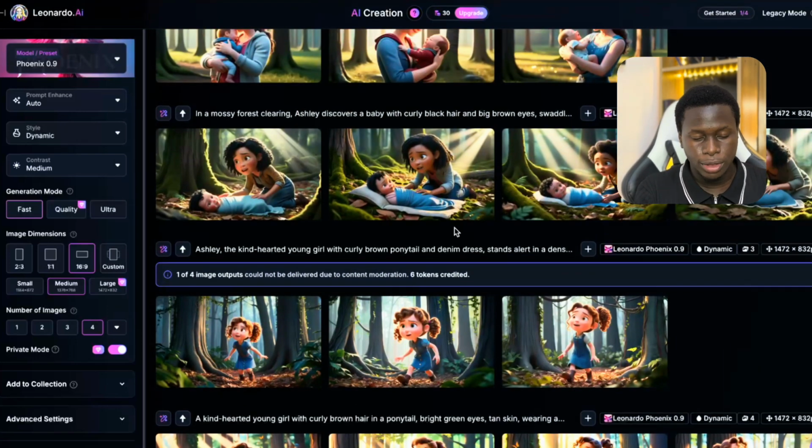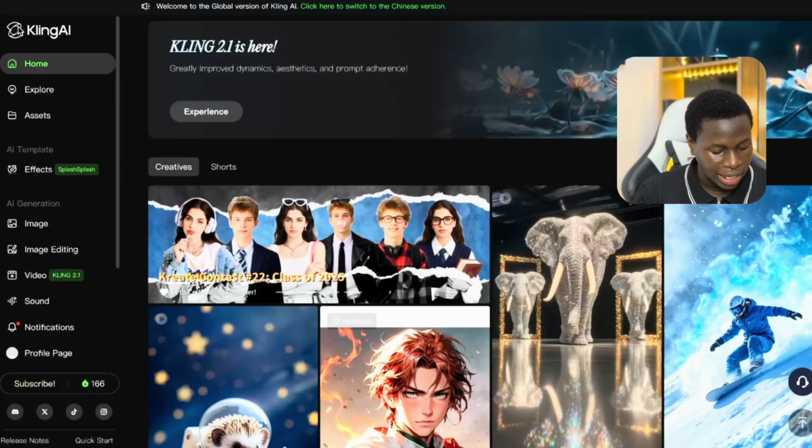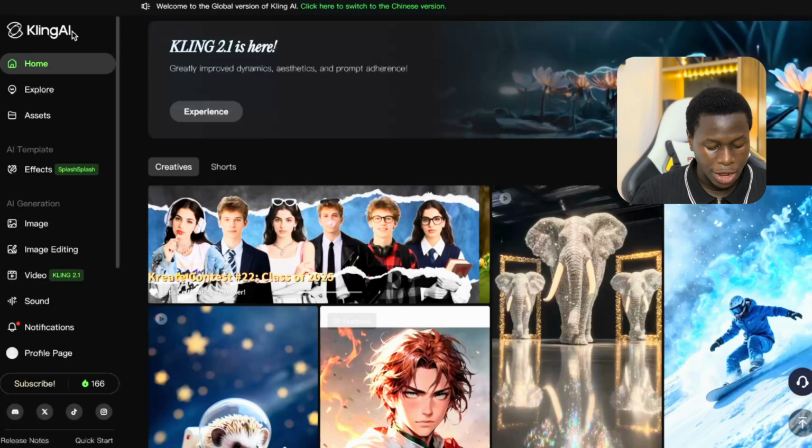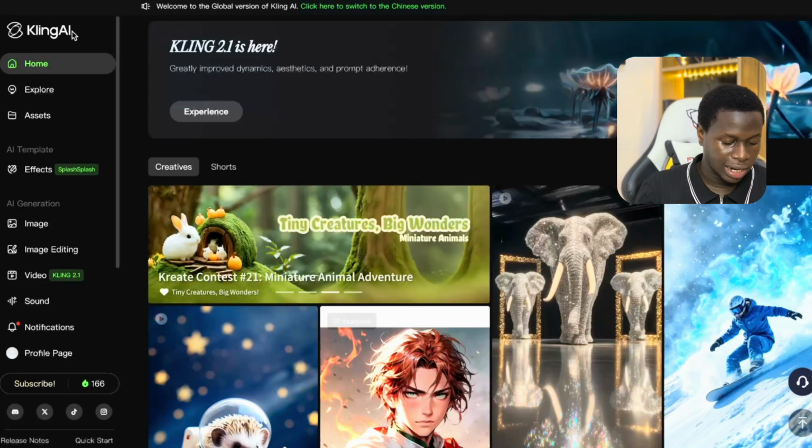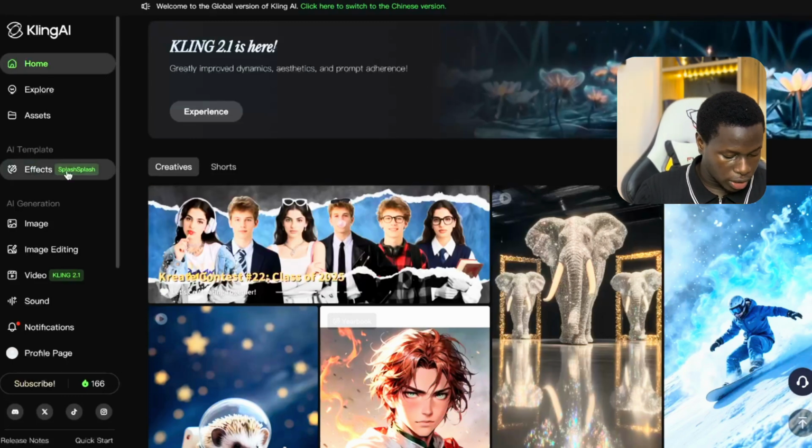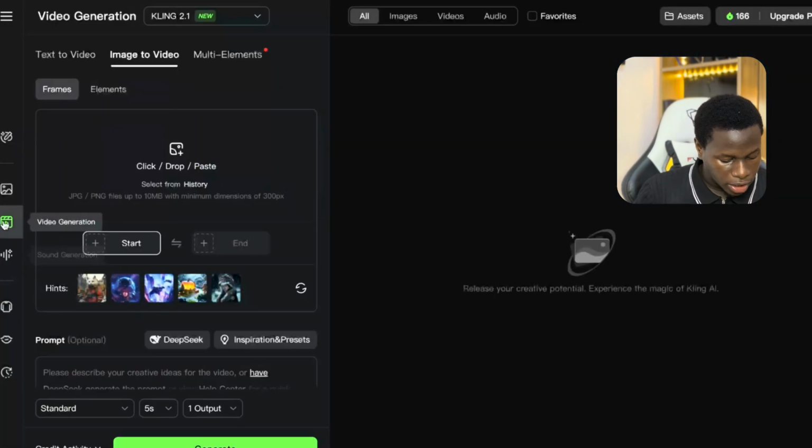And guys, let me share with you how you can turn these images into videos. All right, so after you must have downloaded these images from Leonardo, come over to Kling AI. Now once you're in Kling AI, you can turn these images to videos using Kling AI. So all you have to do right now is to scroll down to where you're going to see the video section. Now tap on this video section right here.